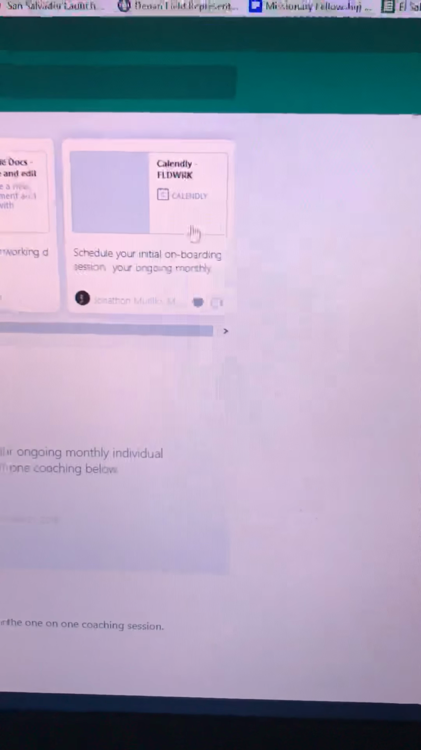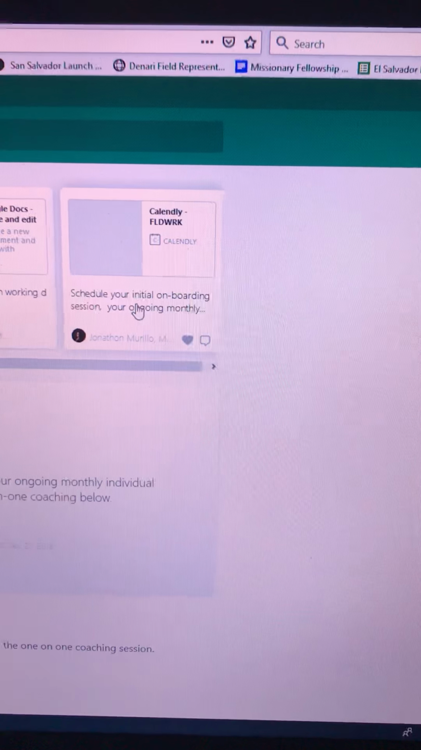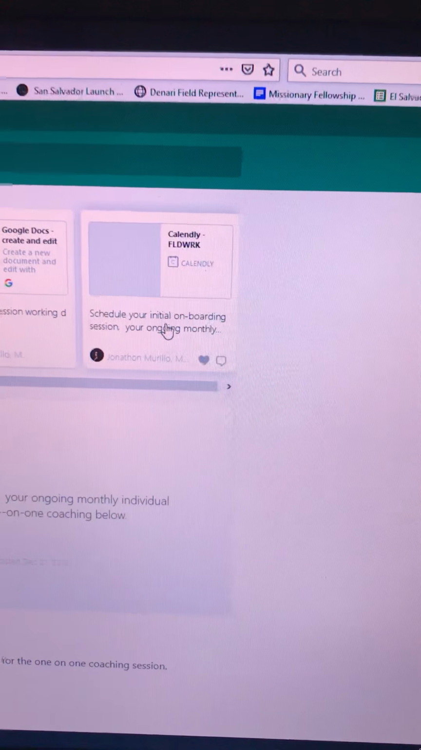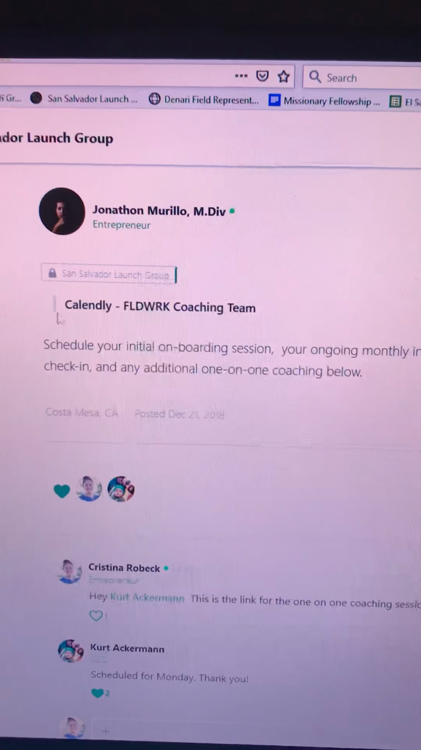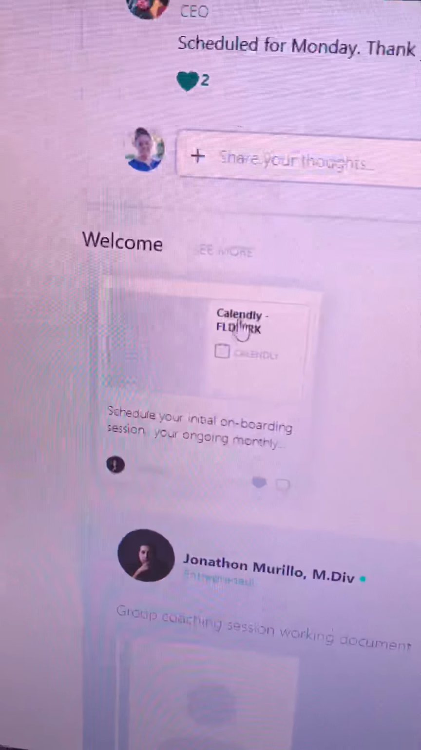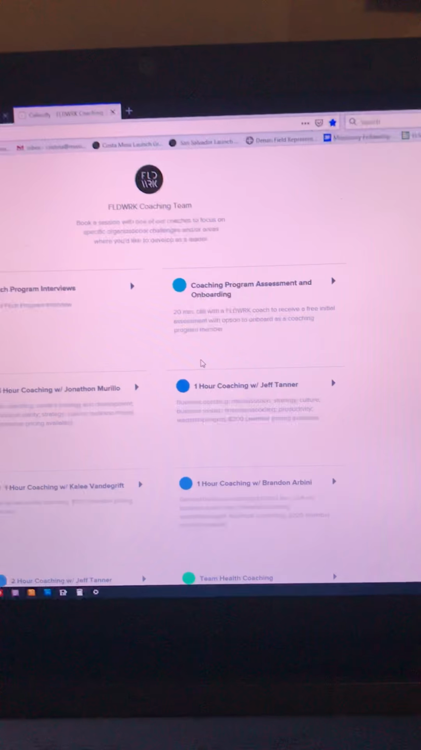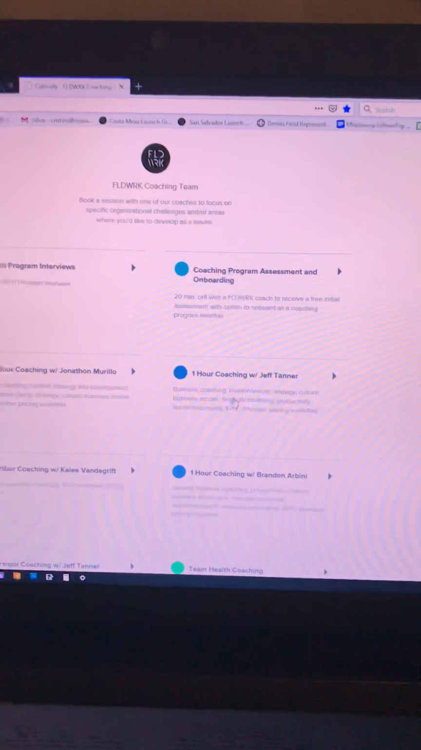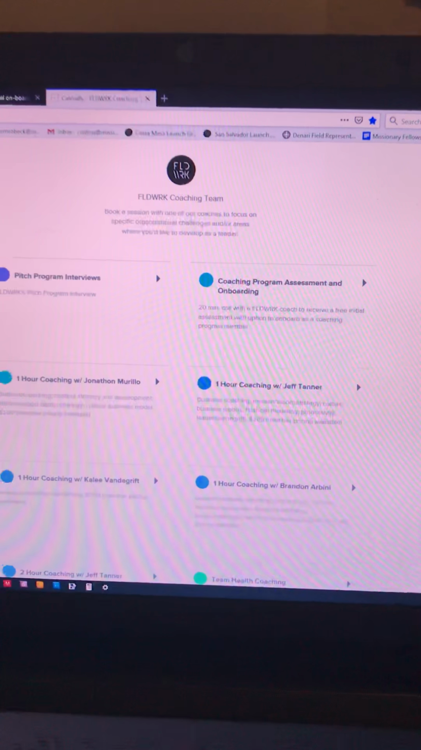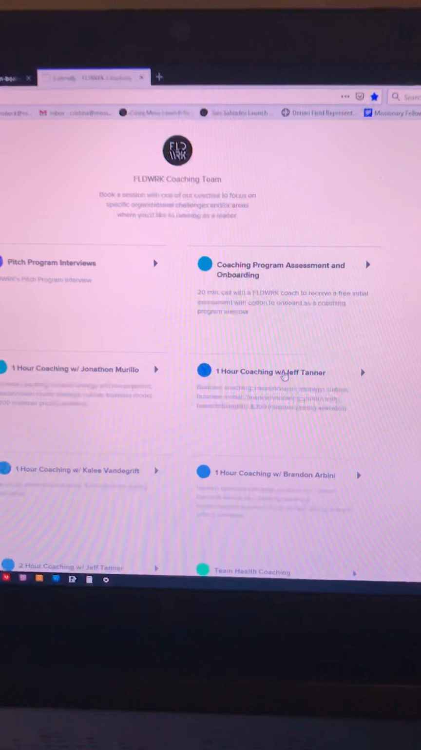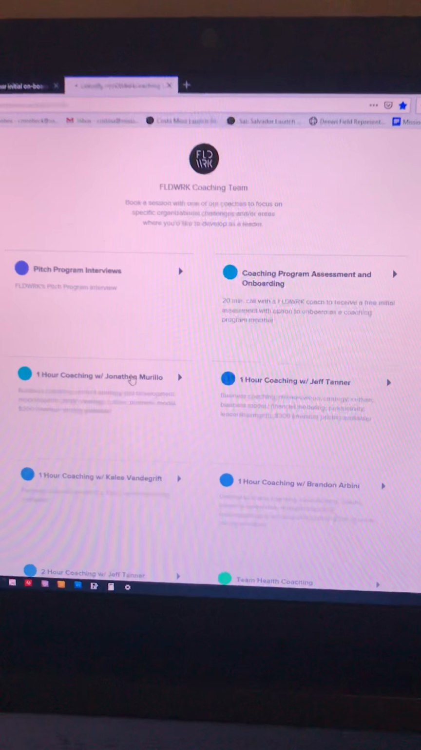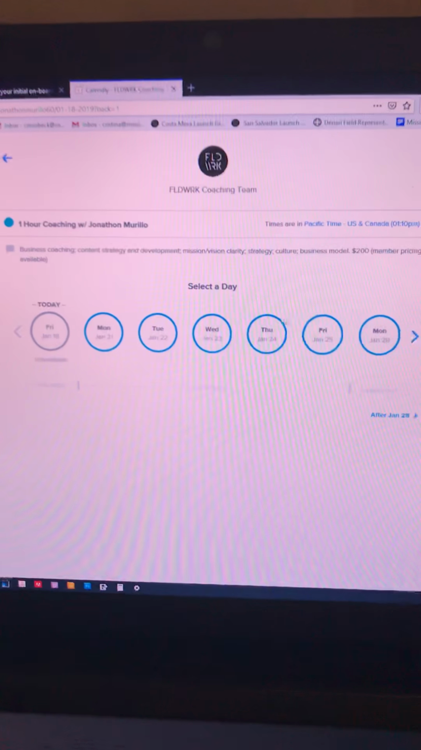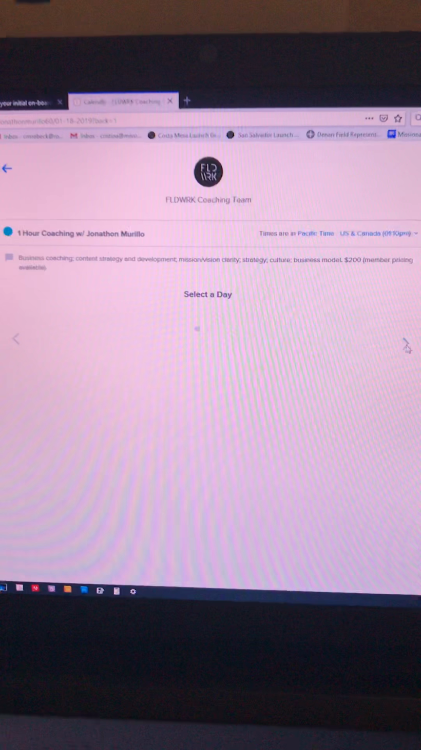And then this is the button that you click right here to schedule your one-on-one with either Jonathan or Jeff. It will come down here, this calendar, and it takes you to this page. And you can either choose your 1 hour session with Jeff or your 1 hour session with Jonathan, whoever you prefer. And then you just click on either one of them, and it will take you to a time for you to select the day.